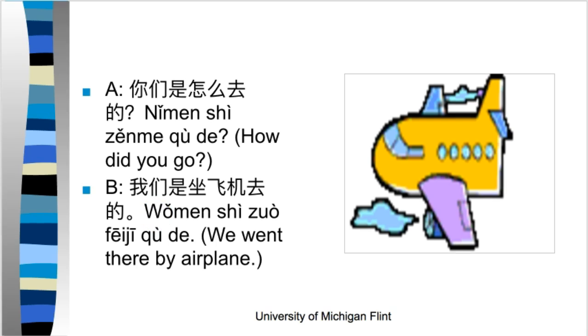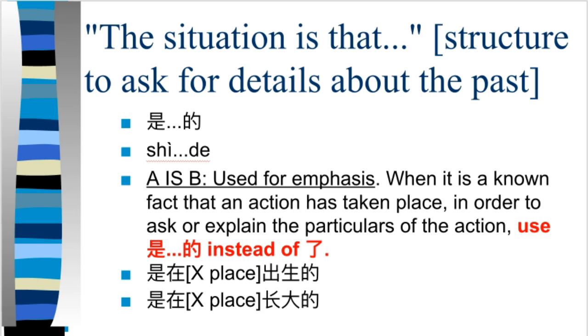All right. So, to recap, 是的 is used when you're asking about details for a past known event.